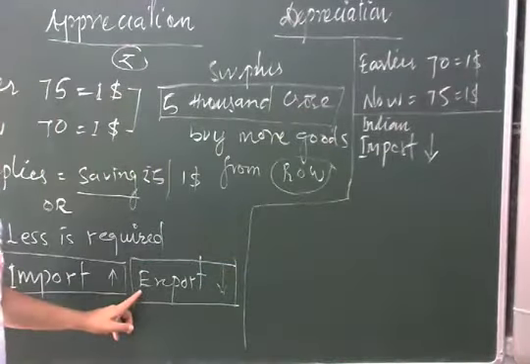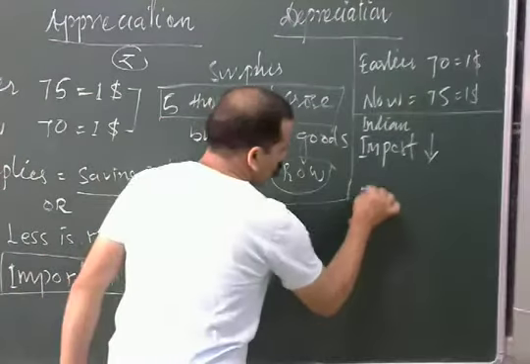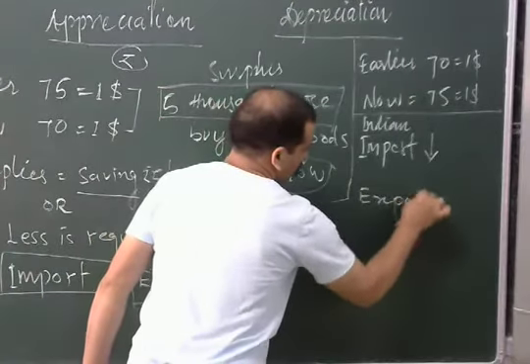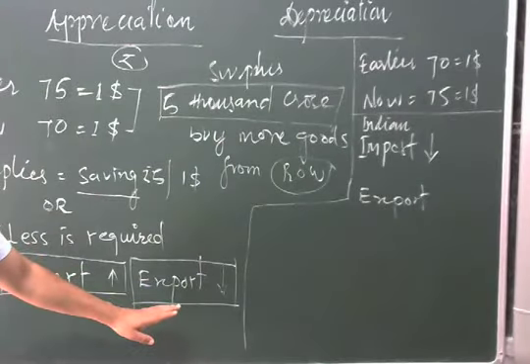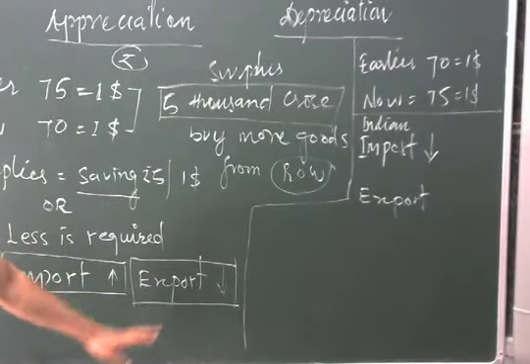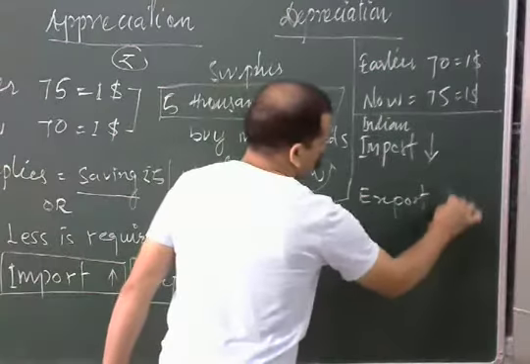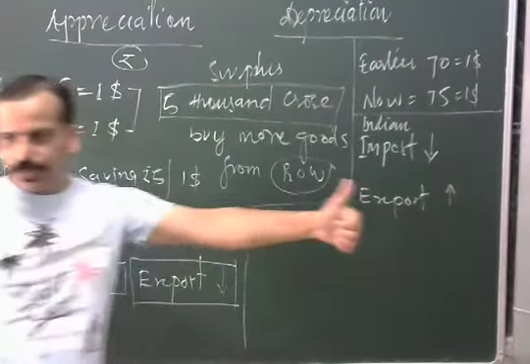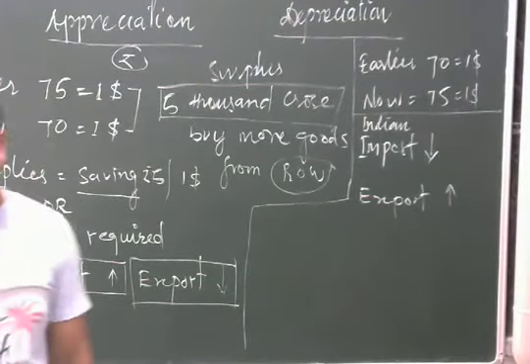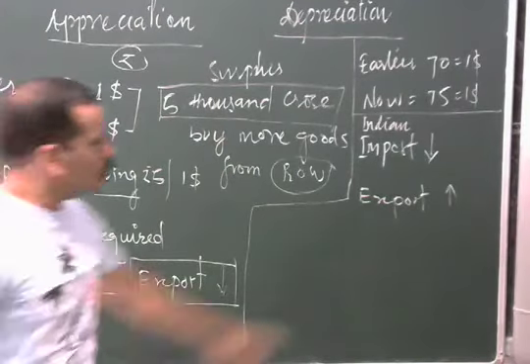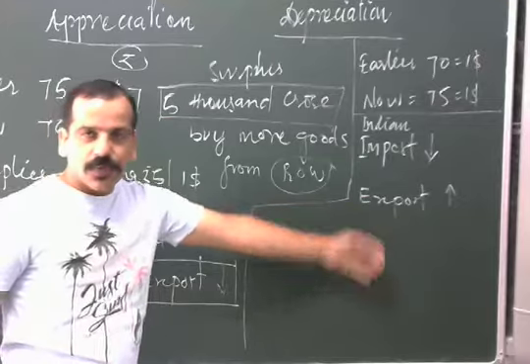And what about the exports? Will exports be more or less? Exports will rise. Yes, good. All the participants, good job. So exports will rise. Why?